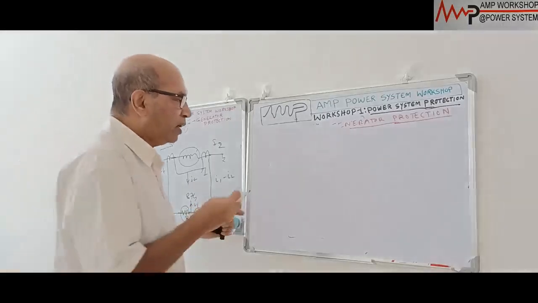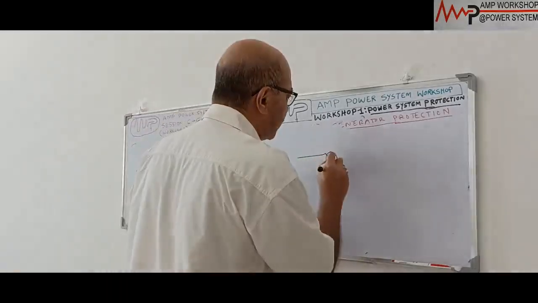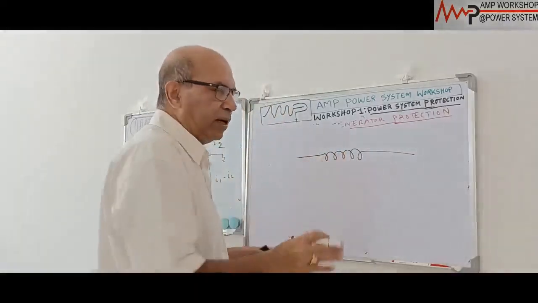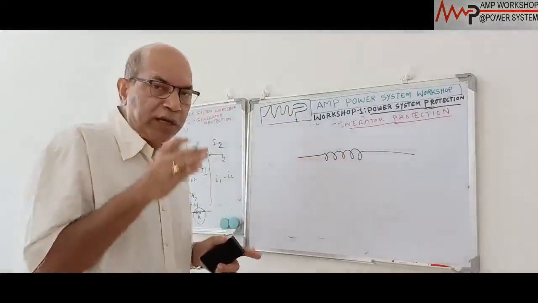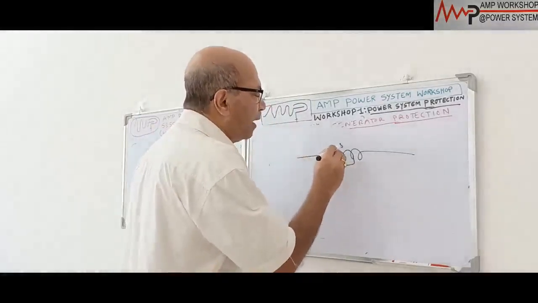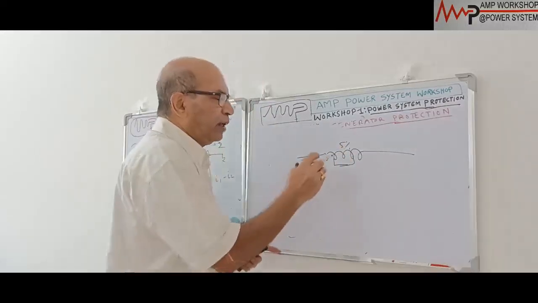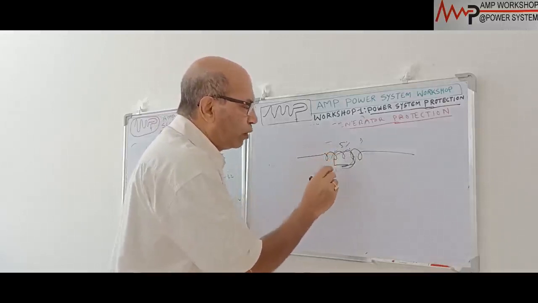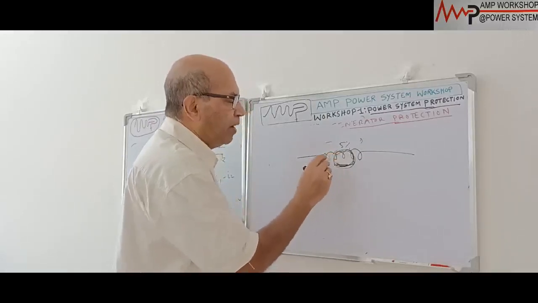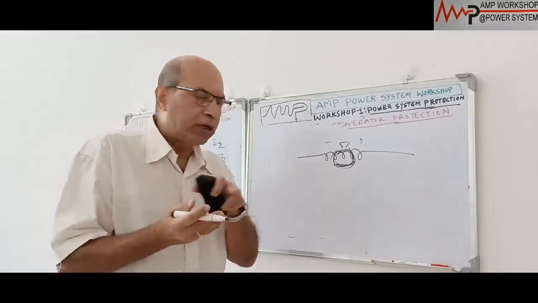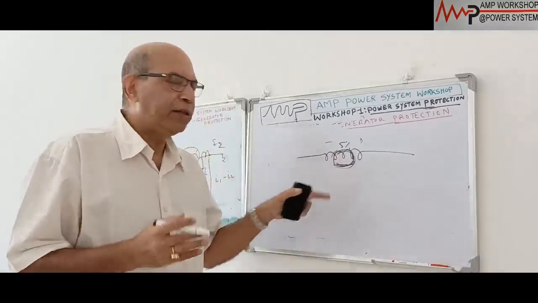Now, a stator interturn fault, what is that? Suppose this is a stator winding, and this stator winding is located in the slot. Inside the slot, a certain percentage of turns, suppose 5%, can get shorted. Then out of 100% winding, 5% is shorted, so there will be a looping short circuit current. Only 5% voltage with very small resistance will be driving it, and this coil is located inside the slot. So due to local heating, the core can get damaged.